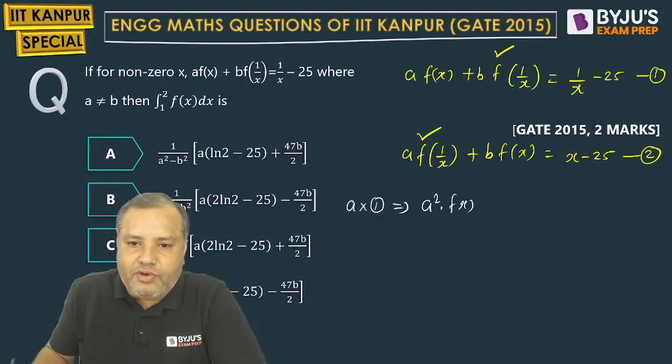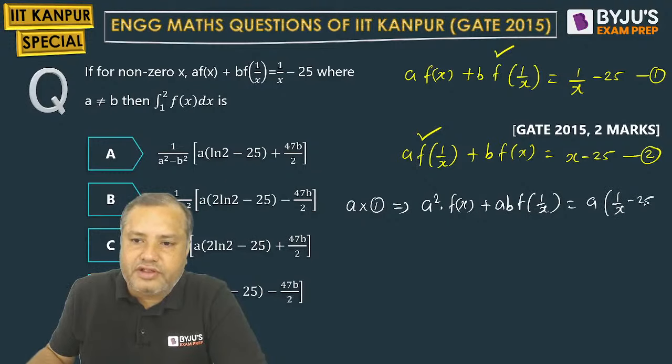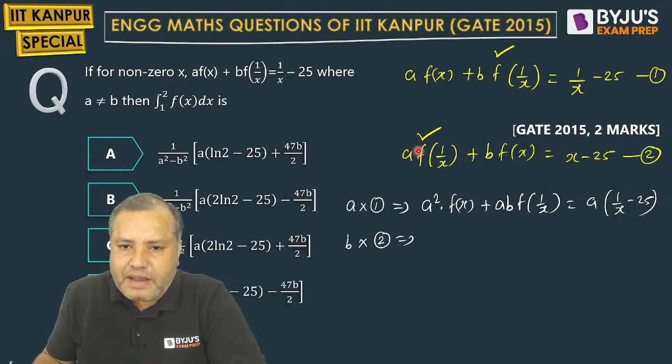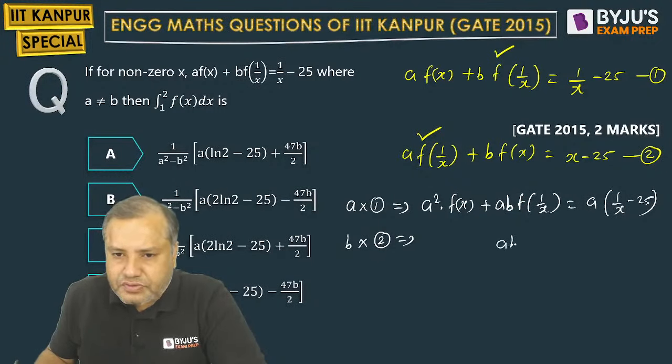A square times 1 by x, A into b f of 1 by x, and a times 1 by x minus 25. At the same time, I am multiplying by b in equation number 2. Students, I am multiplying by b here. So b into a, that is ab f of 1 by x. I am just writing this below this one. ab f of 1 by x.